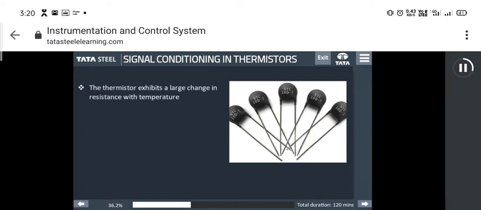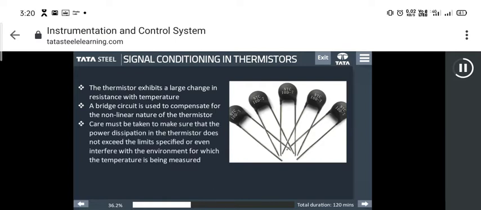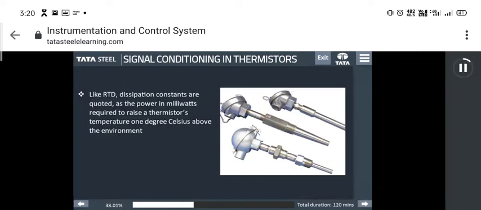Now, let us understand how signal conditioning takes place in thermistors. The thermistor exhibits a large change in resistance with temperature. A bridge circuit is used to compensate for the non-linear nature of the thermistor. Care must be taken to make sure that the power dissipation in the thermistor does not exceed the limits specified or even interfere with the environment for which the temperature is being measured.